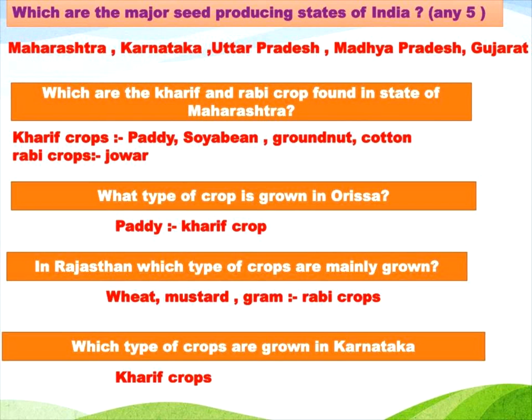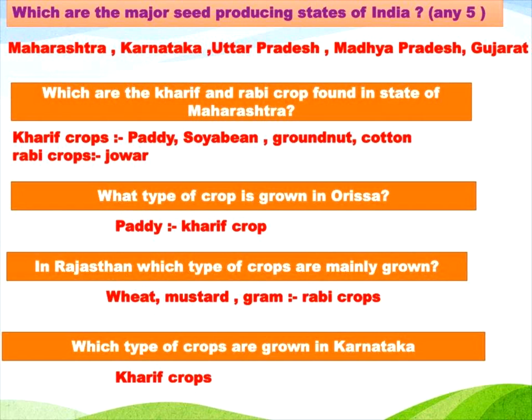Okay, note down the question also in your classwork notebook. The answer is the same: you mention rabi crops, kharif crops and side crops. And you can have these in a different manner: write a note on rabi crops, write a note on kharif crops, or what is the season.